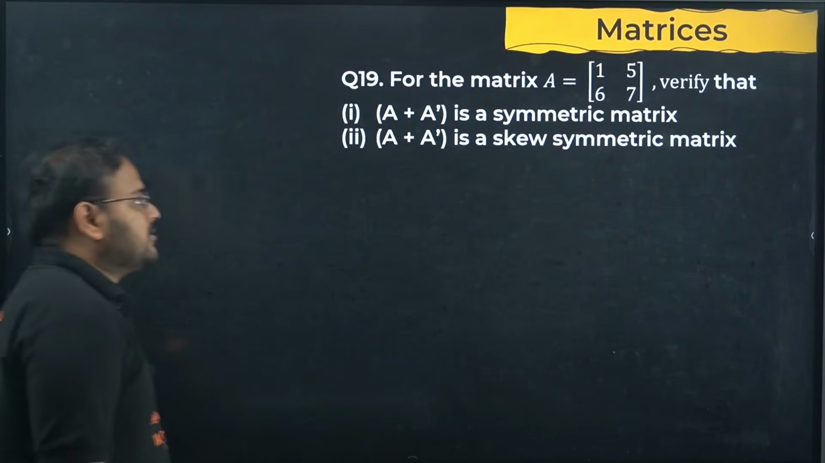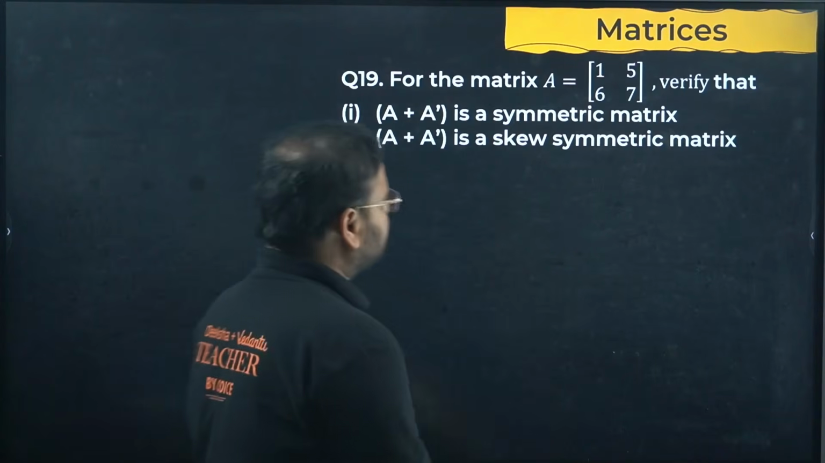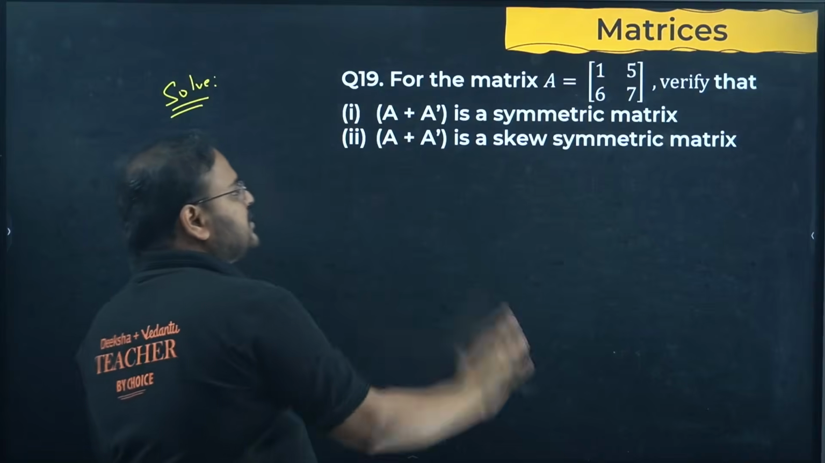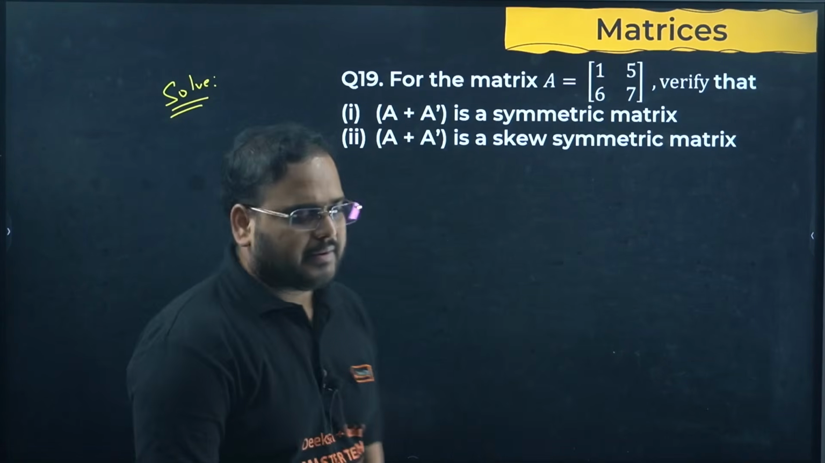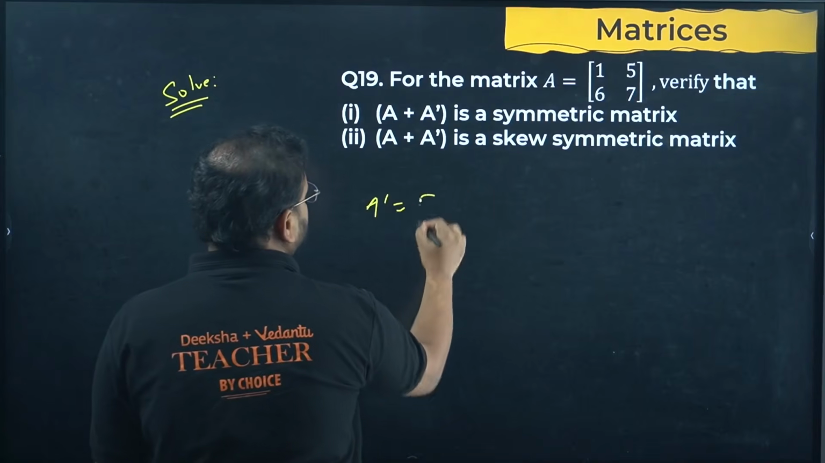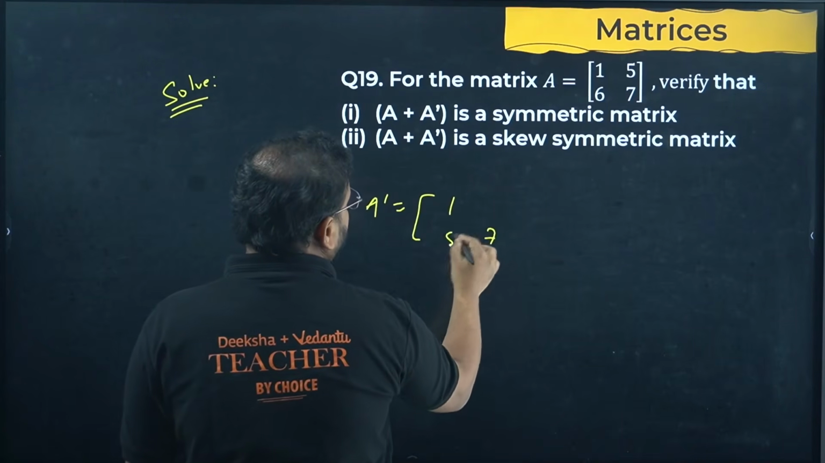Next, matrices. A simple problem. All of you solve this. Solve and verify. Okay, next. If you want, I can help you with the A dash. 1, 7, 5 comes over here, 6 goes over there.